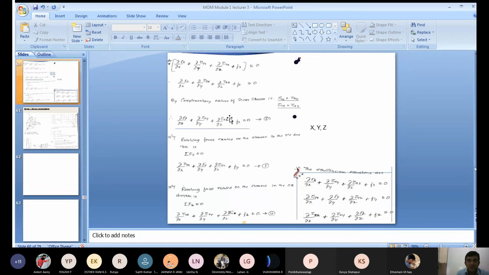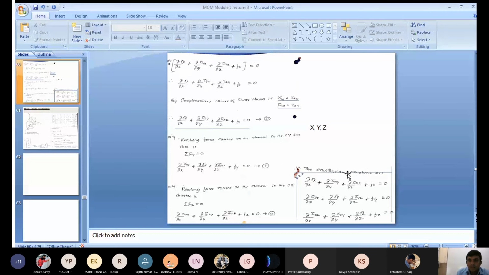That's equation 2. Don't derive again along the y and z directions; directly we write. Similarly, resolve all the forces in the y direction and z direction, then you'll get the equilibrium equation. Any doubt regarding this derivation? It is also a very important one. When you come offline, again we'll try to derive the same equation on the blackboard.